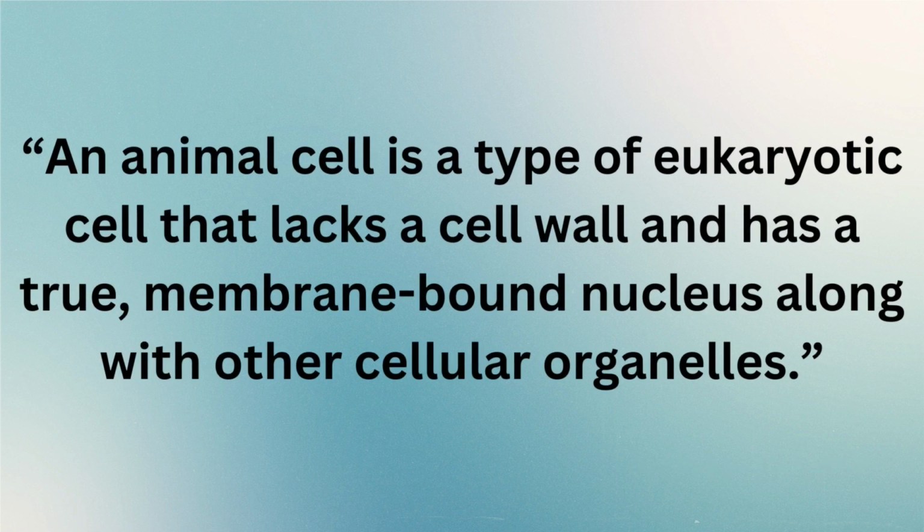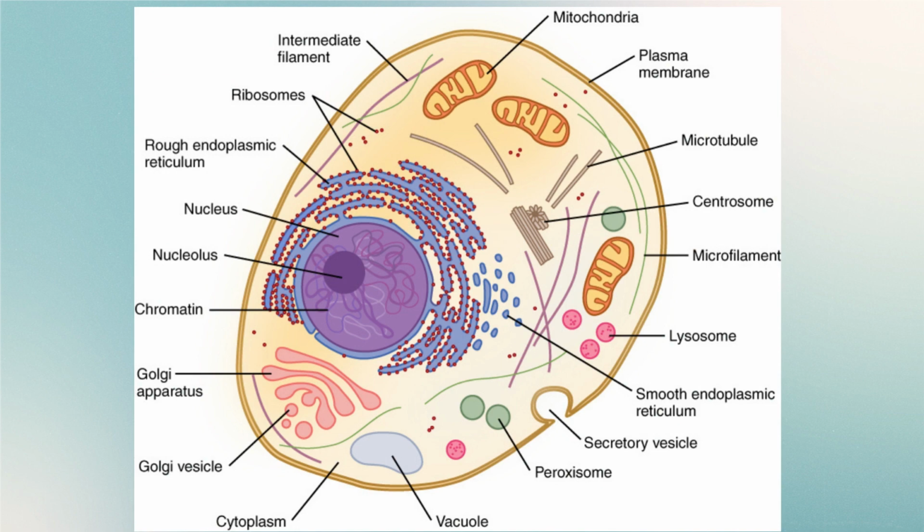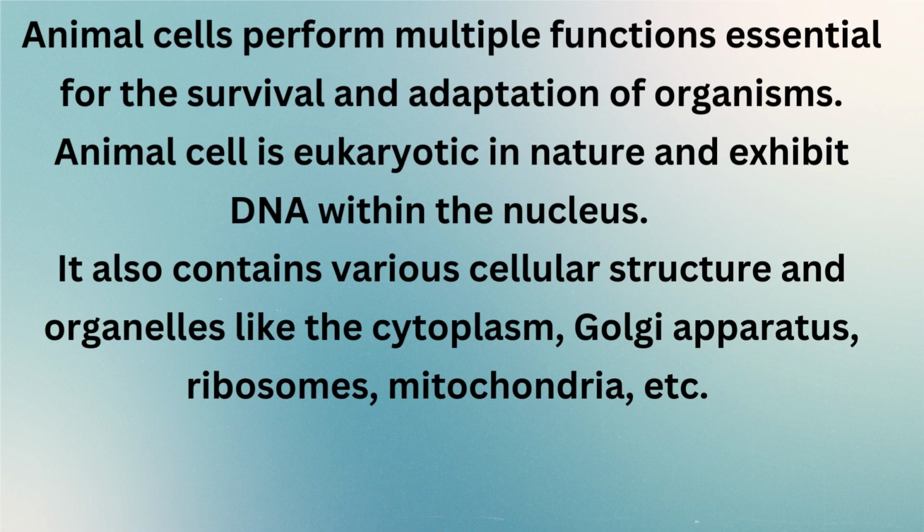An animal cell is a type of eukaryotic cell that lacks a cell wall and has a true, membrane-bound nucleus along with other cellular organelles. Animal cells perform multiple functions essential for the survival and adaptation of organisms. Animal cell is eukaryotic in nature and exhibit DNA within the nucleus.